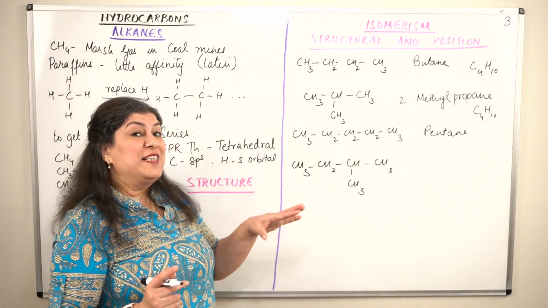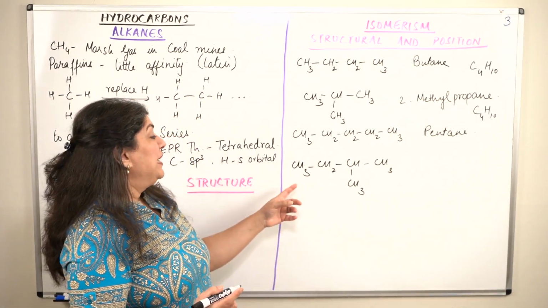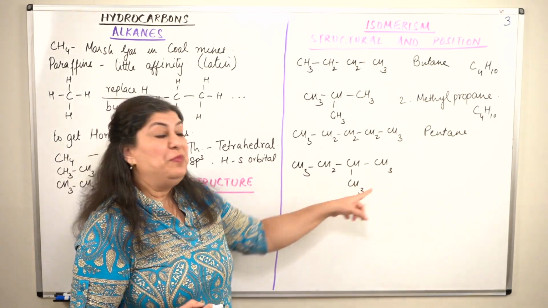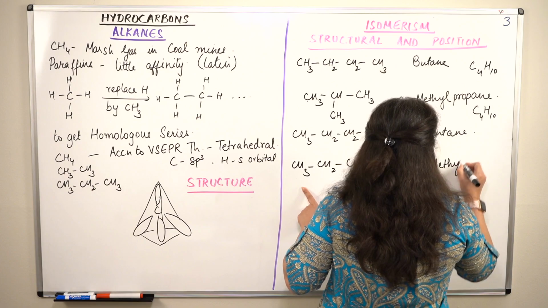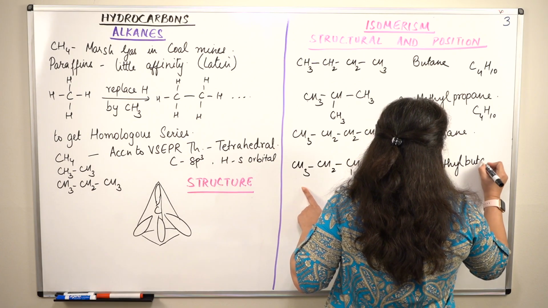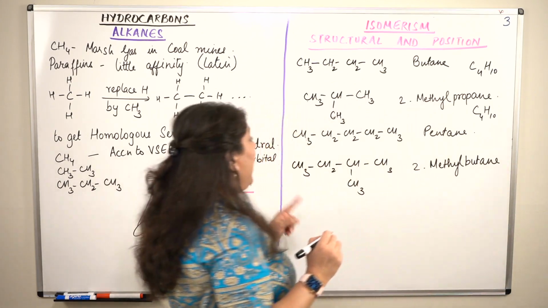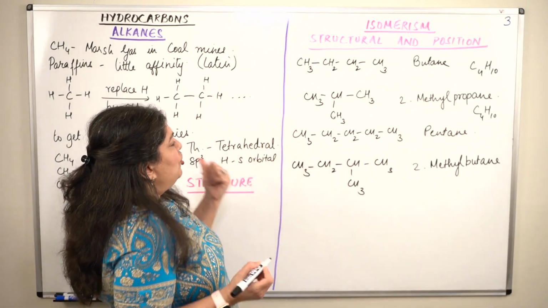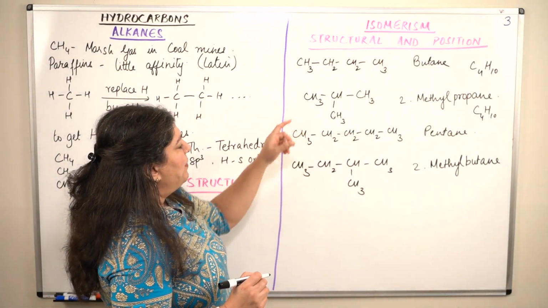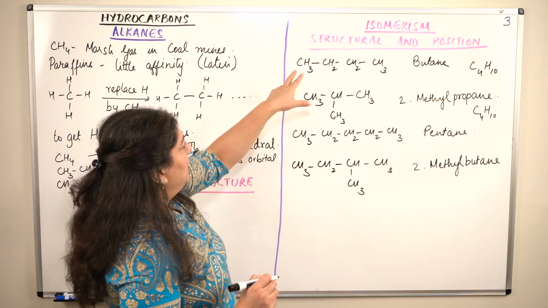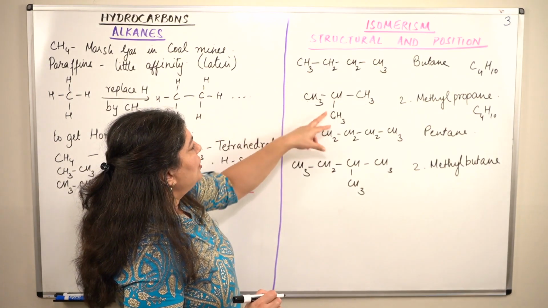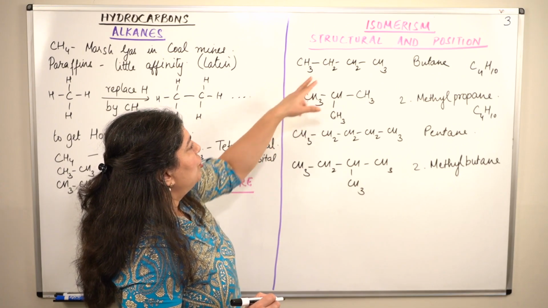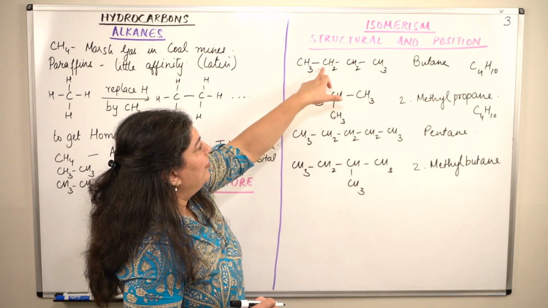CH3, CH3. This is also pentane, right? But if you give it the IUPAC nomenclature, it would be 2-methyl butane. And now imagine that the methyl group that was added did not add as an extension of this, rather it came as a branch of one of these.